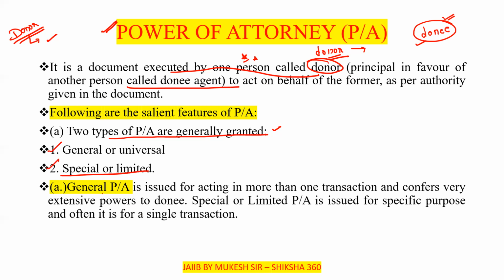Okay, so general power of attorney. General power of attorney is issued for acting in more than one transaction. Specific power of attorney is for a specific transaction. Here they are giving the general power of attorney, which is issued for acting in more than one transaction.